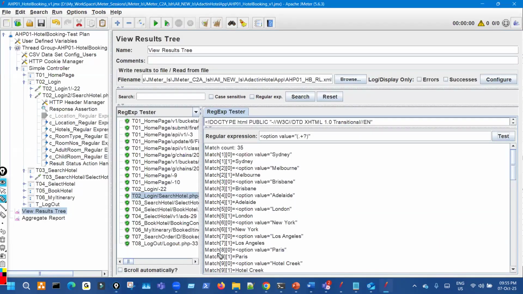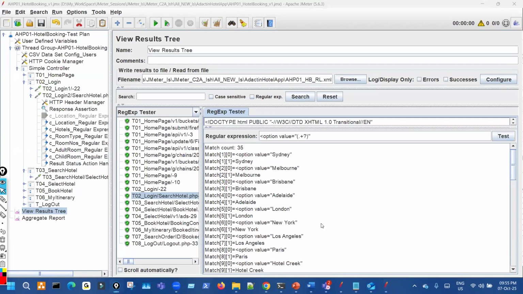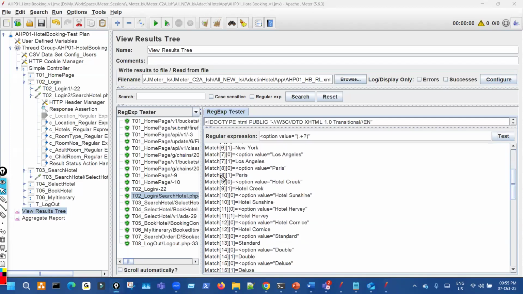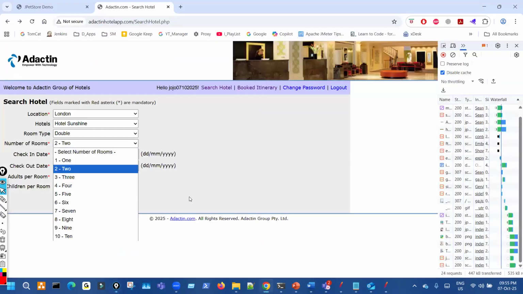So the top 8 are location till here. Then after 8, we have these 4, 1, 2, 3, 4, which are hotels. Till here location. After that, 9, 10, 11, and 12 are hotels, the hotel names. Correct. Now again in the same line, from 13, 1, 2, 3, 4, these 4 are the room types. Then we have 1, 2, 3, 4 for room number as well.